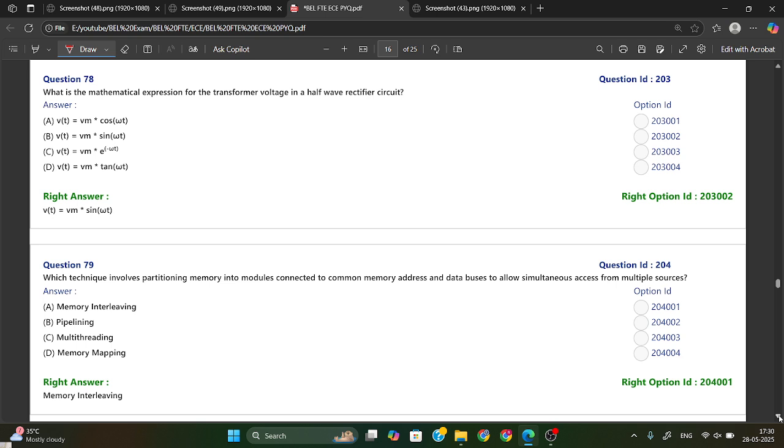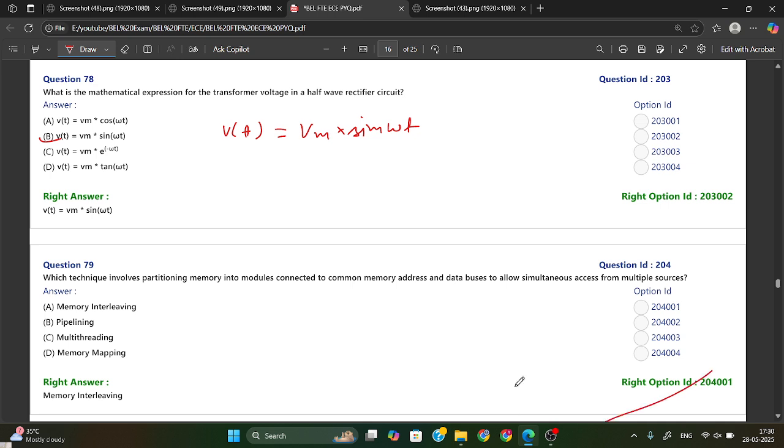What is the mathematical expression for the transformer voltage in a half wave rectifier circuit? That is your v(t) = Vm sin(ωt). So this is option B. Option B is your right answer.